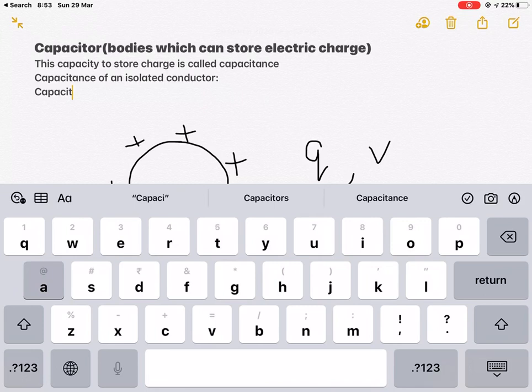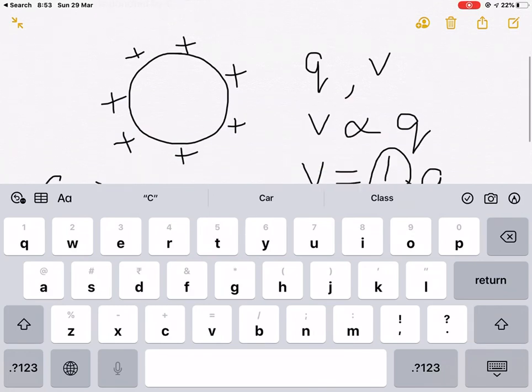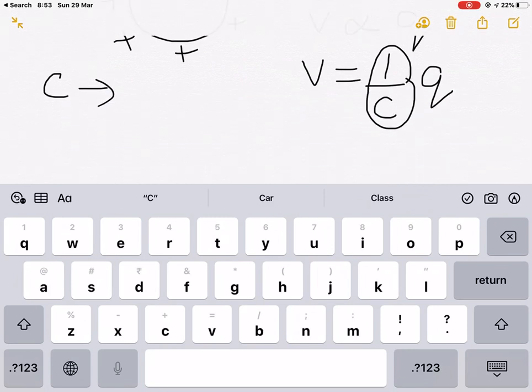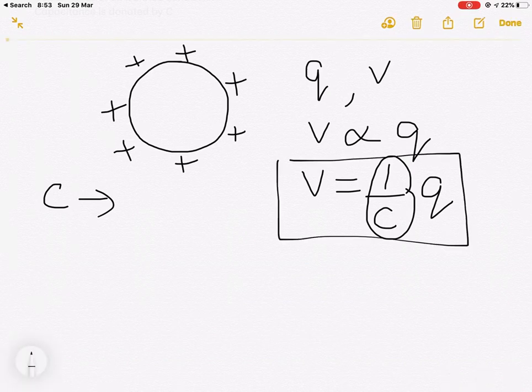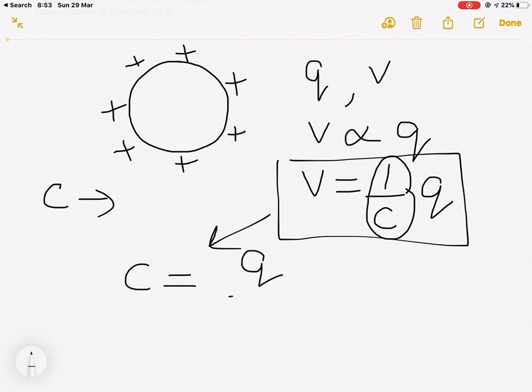Capacitance is denoted by capital C. So from here we can calculate the value of C. C will be equal to Q by V. So capacitance is equal to charge over electric potential.